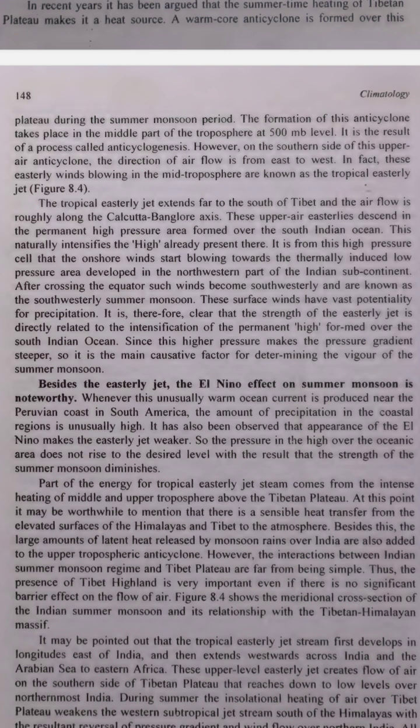2. The plateau as a heat source. What happens to the plateau in summer? In the summer, the sun heats up the plateau a lot because it is high up and gets direct sunlight. The heat from the plateau warms the air above it. What is low pressure? When air gets hot, it rises up. When the hot air rises, it leaves behind a space where there is less air. This is called low pressure.